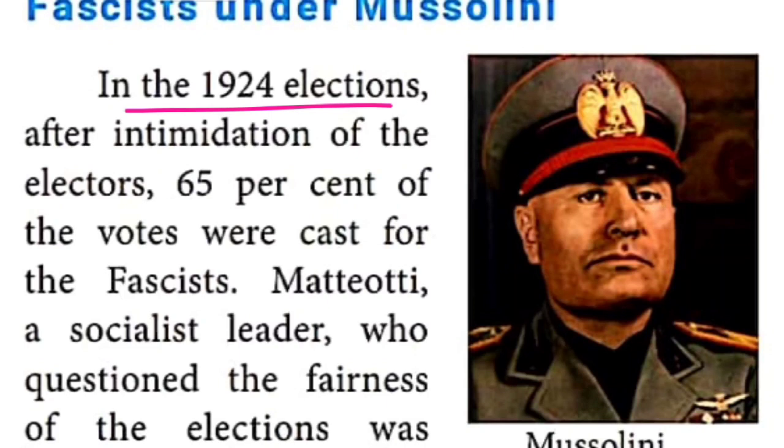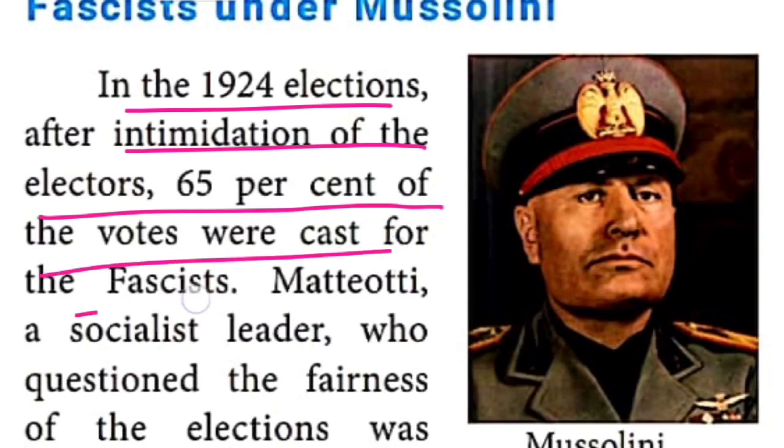After that, intimidation. What is the meaning? Threatened. Some people threatened the electors. Okay, electors were threatened by someone. So 65% of the votes were cast for the fascist party. Only 65% of the vote, they got it.